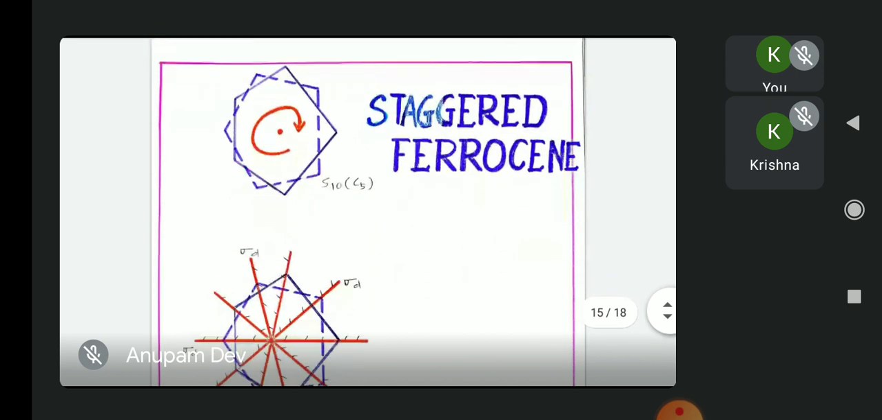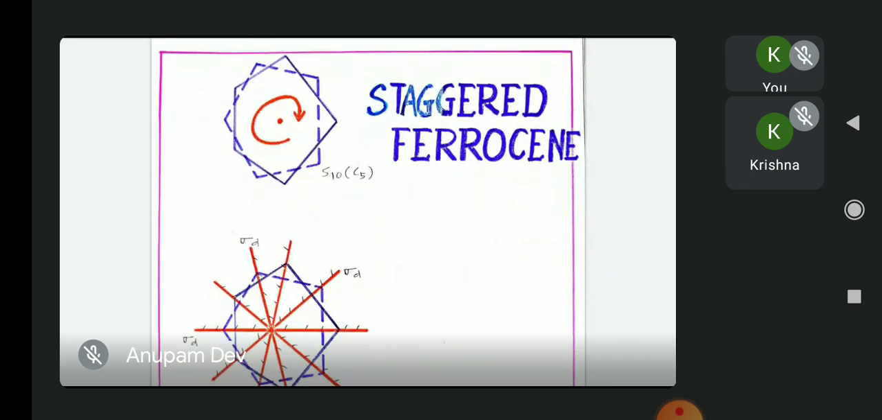Now let us look at the different conformers of ferrocene and the symmetry elements involved in them. There are two conformers of ferrocene. These are staggered and eclipsed ferrocene. Due to the difference in the arrangement of the two Cp rings, the conformations have different symmetry elements and hence different point groups. Let us try to find out the symmetry elements of both conformers and also the point group of both conformers of the ferrocene molecule.